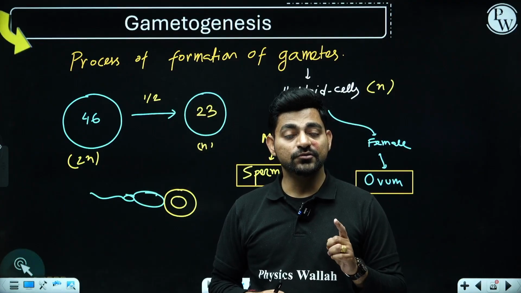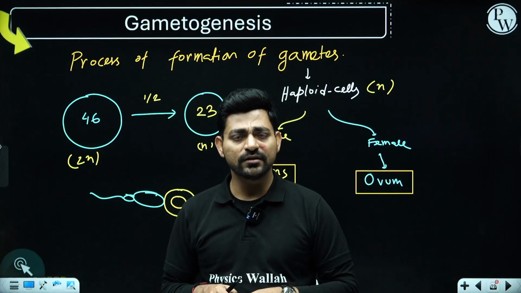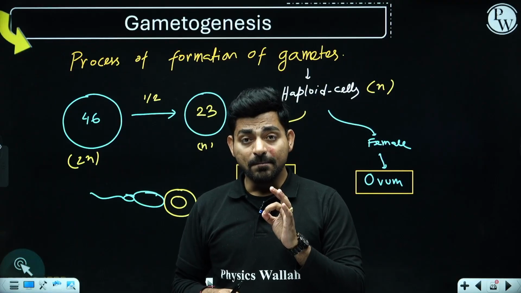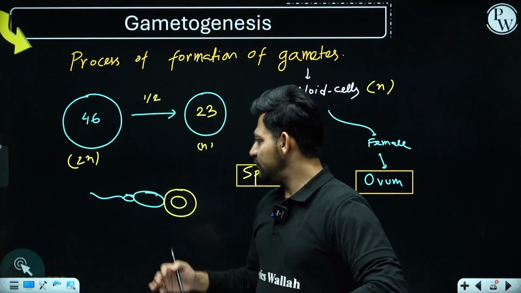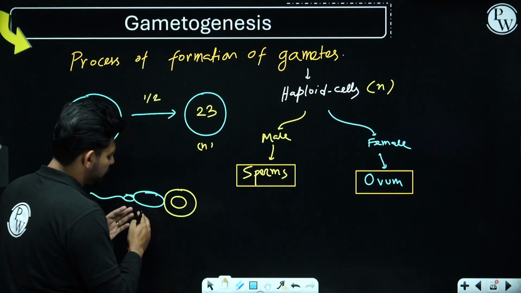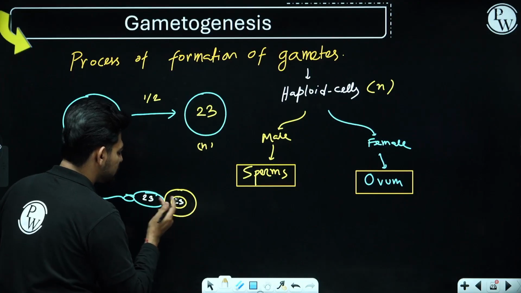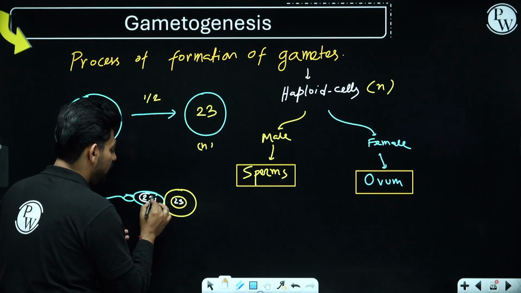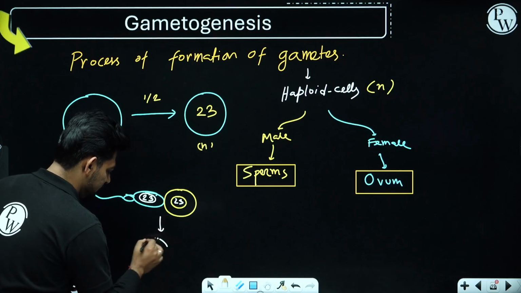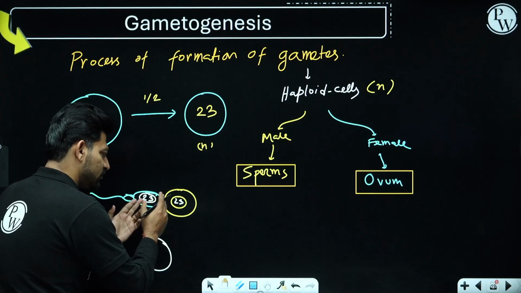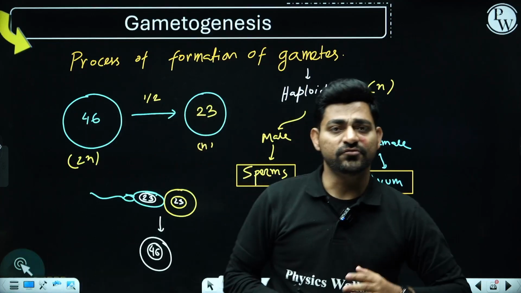But obviously we know the importance of reproduction. The child of a human being should be a human being only. For that we have to maintain the chromosome number. And how to maintain that? If you make the chromosome number half inside sperm and ovum, that's 23 chromosomes inside the sperm and 23 chromosomes inside the ovum, the resultant zygote will get 23 plus 23, 46 chromosomes, just like the normal cells of our body.